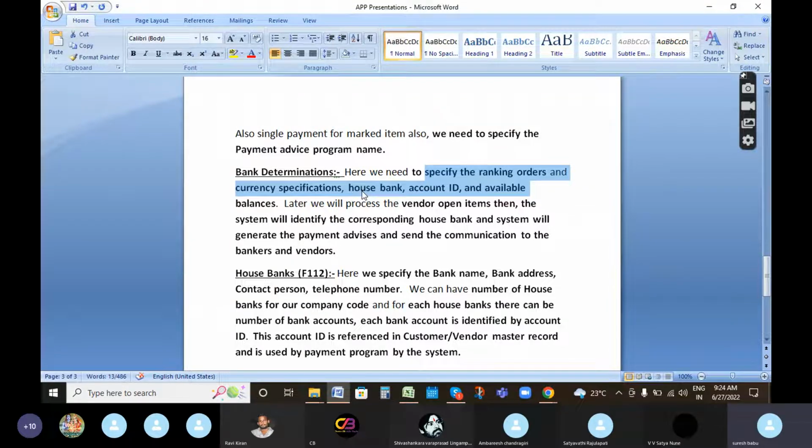See, SBI Bank, Andhra Bank is having Marathalli branch, and SBI Bank is having Whitefield branch, and ICICI Bank is having MG Road. So like that, the branch of the bank is called as house bank, and account ID, that is account number, and available balances. What are the balances available in SBI Bank? How much, and Andhra Bank how much, and ICICI Bank how much? Those details we are giving in bank determination. This is the major step in configuration of APP.